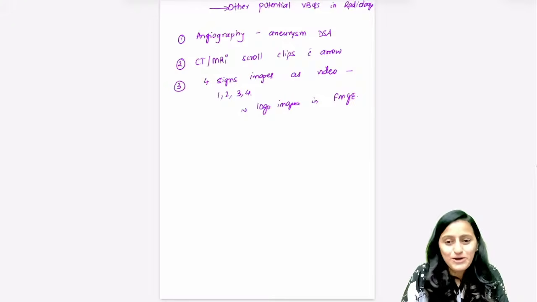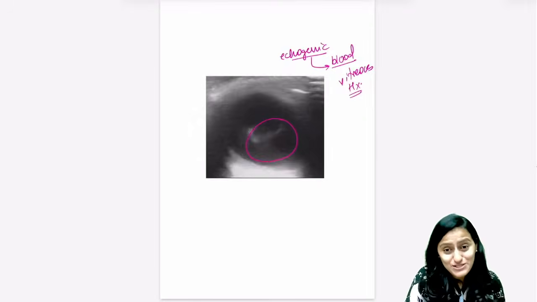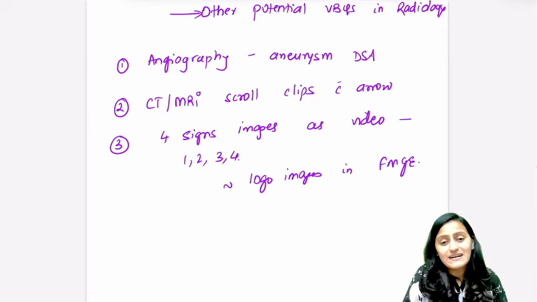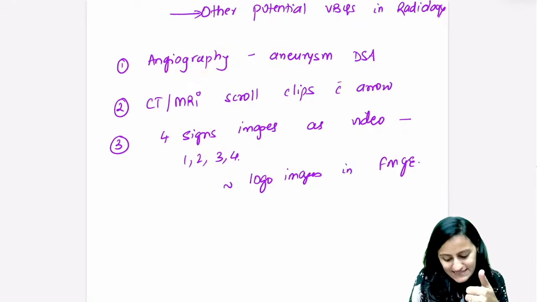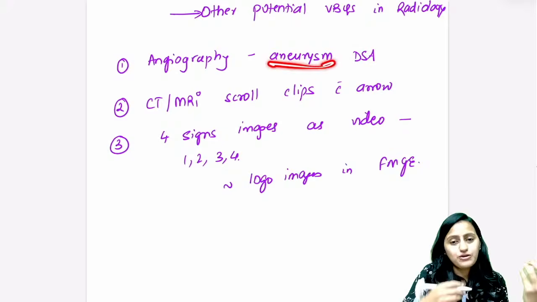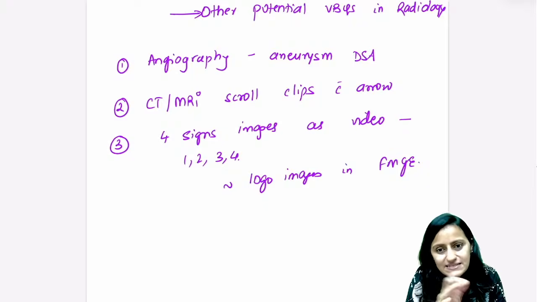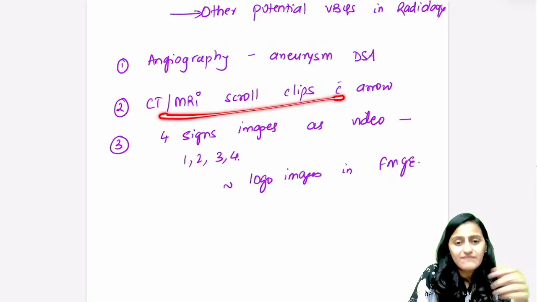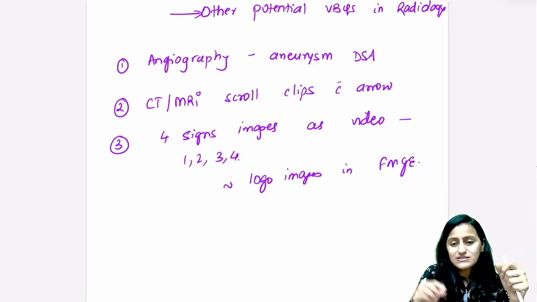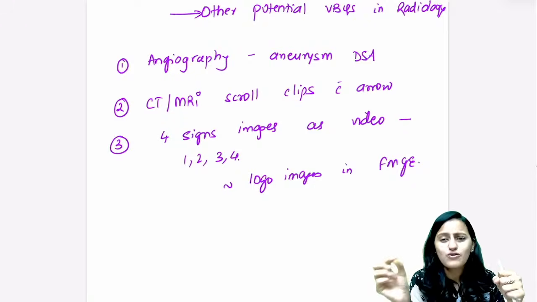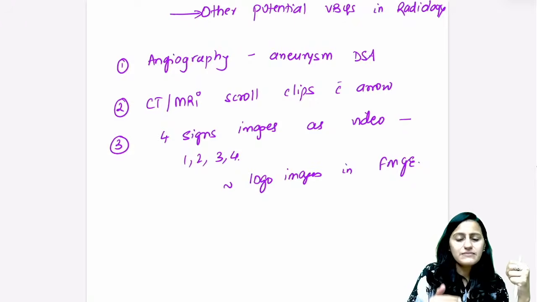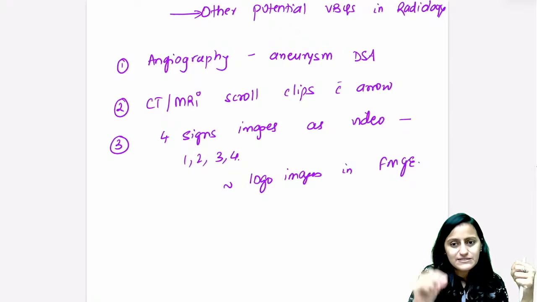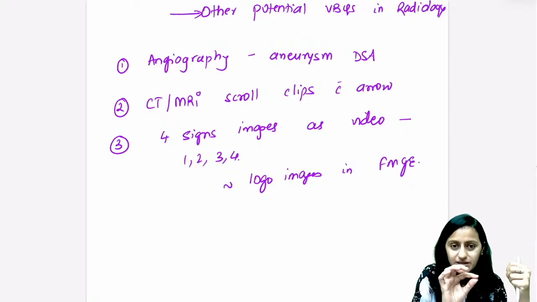Okay. So, those were the quick video-based questions that I had for you guys for today. The other potential video-based questions that you have in radiology: angiography, DSA image can definitely come, with the aneurysm shown on DSA. You can also have the CT MRI scrolling images with an arrow put on some structure or some sign. So not only ultrasound, even CT and MRI can come, as we see in the radiology department. Scrolling images can come with the arrow put there.